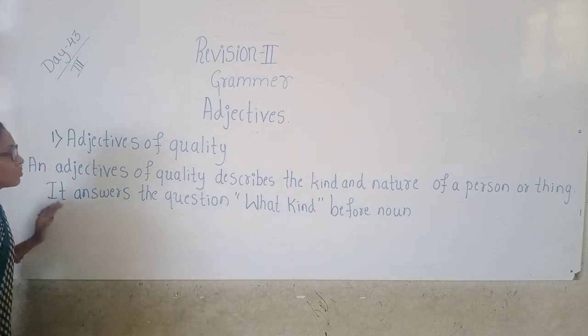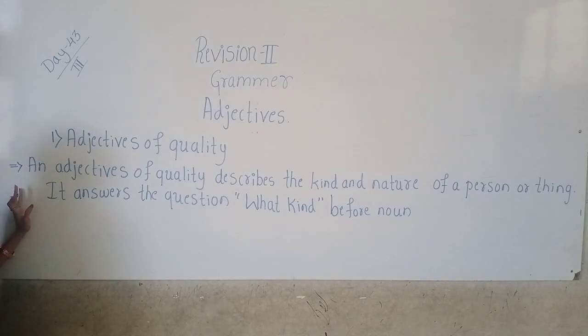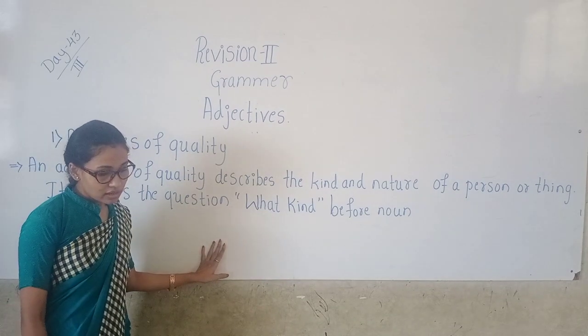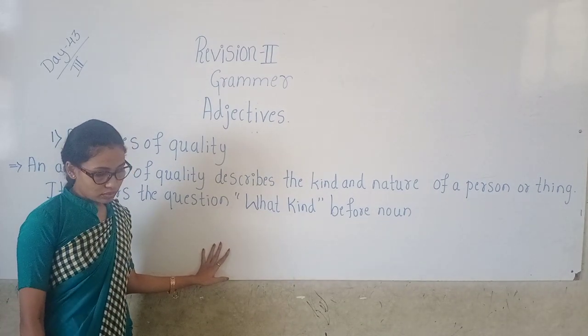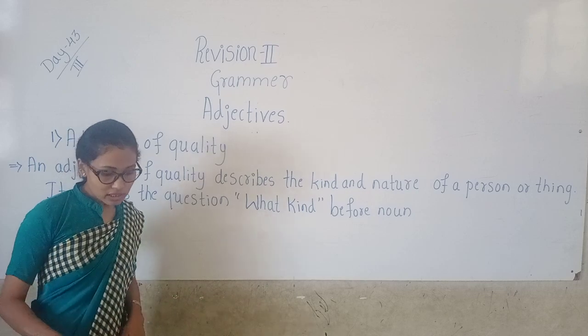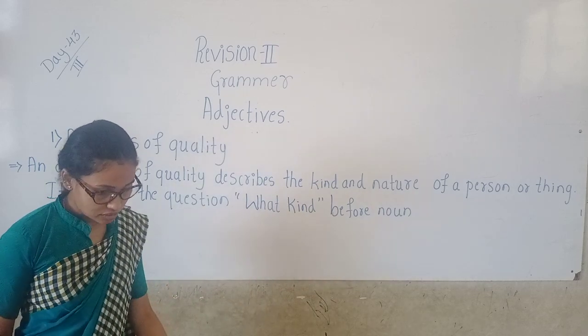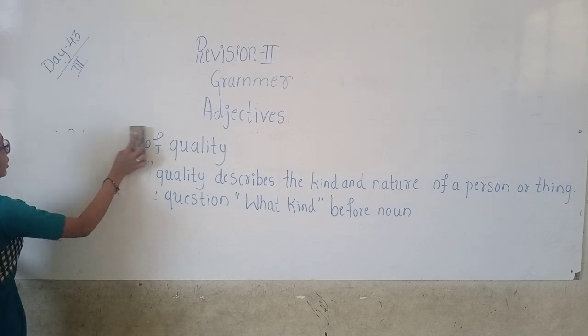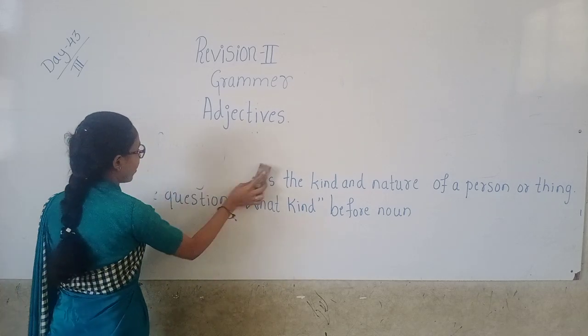So adjectives of quality describe the kind and nature of a person or thing. It also answers the question what kind, and comes before the noun. So let us solve some exercise questions.